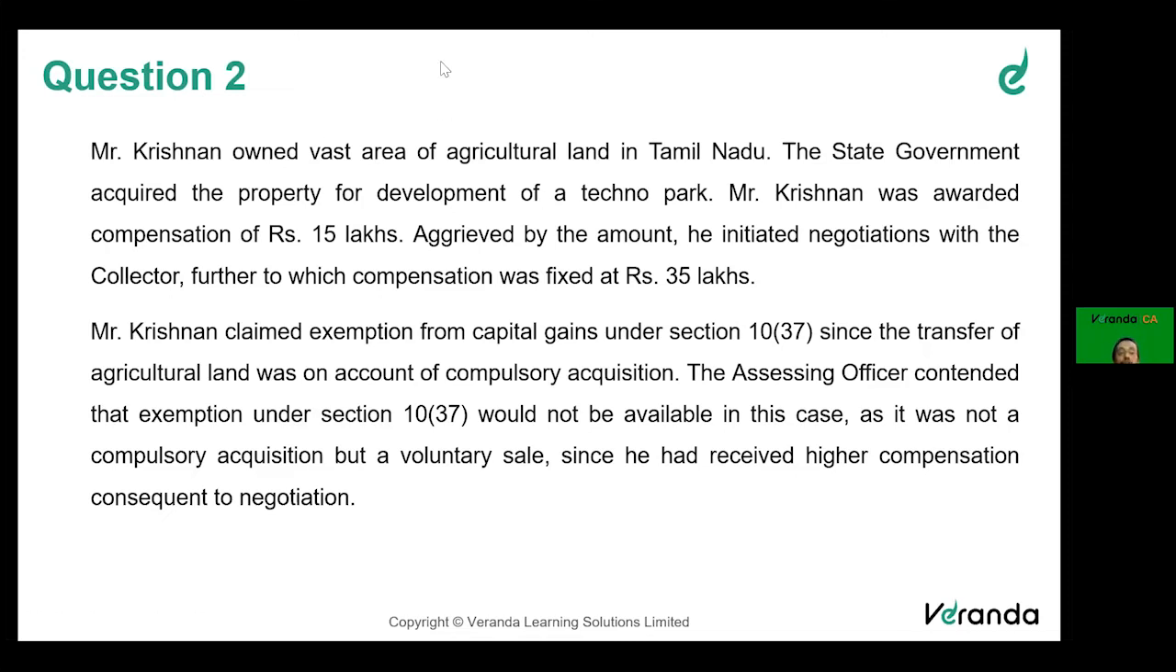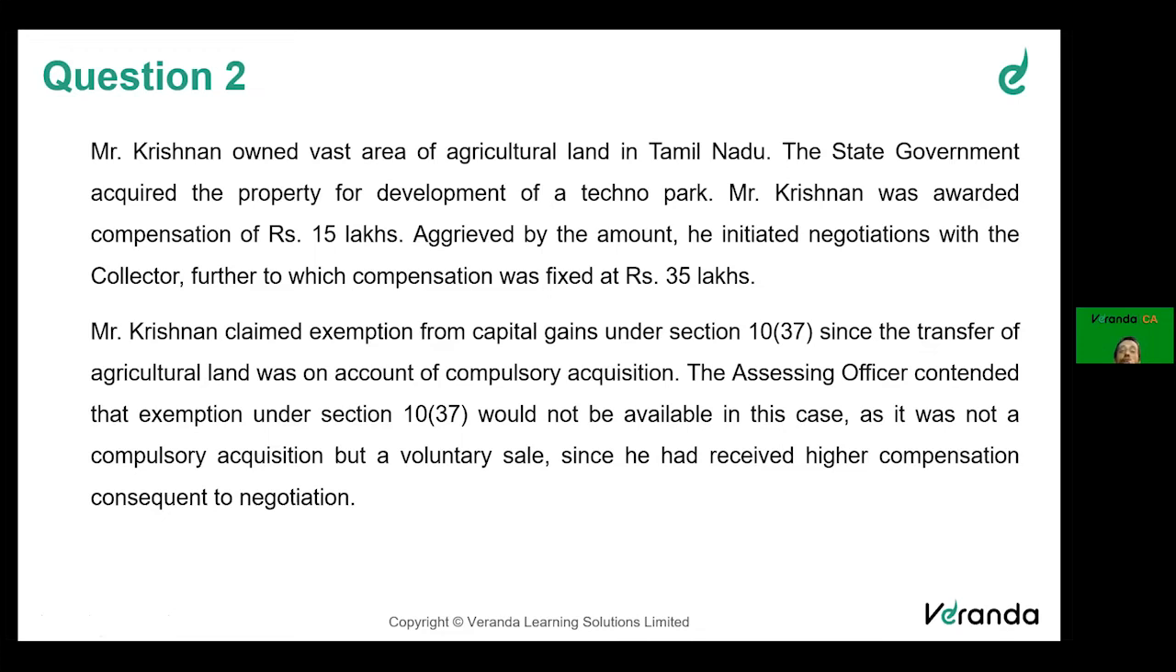Now, Mr. Krishnan owned vast area of agriculture land in Tamil Nadu. The state government acquired the property for development of a technopark. Now what is this? Compulsory acquisition. So Mr. Krishnan was awarded 15 lakhs. What is this 15 lakhs? Full value of consideration they have determined.